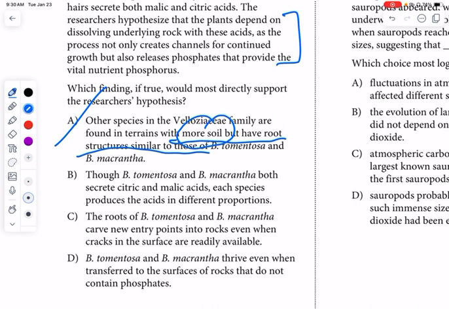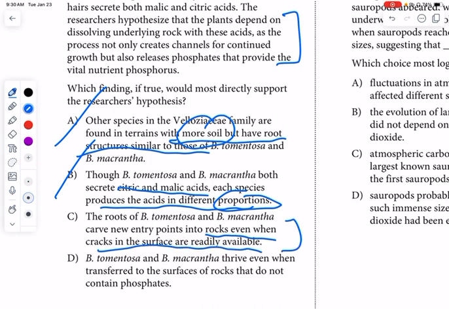B, though these two different species both secrete acids, each species produces acids in different proportions. So what? That's kind of our ridiculous answer. It just doesn't matter what the proportions are, so that goes away. C, the roots of these plants carve new entry points into rocks, even when the cracks are readily available. So that means that there'd be a reason why they are carving these entry points that would definitely support the idea that they get nutrients from the rocks. And so C looks very appealing.